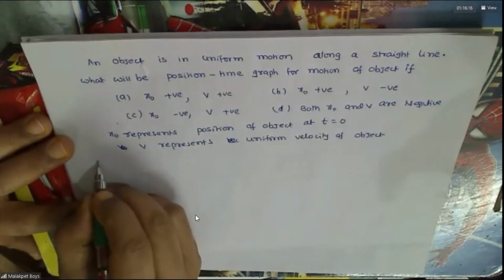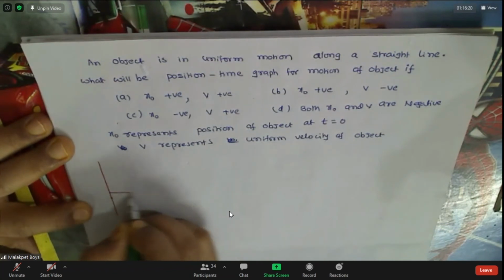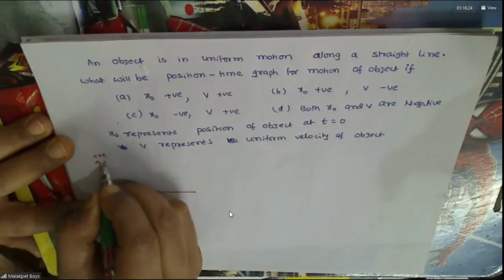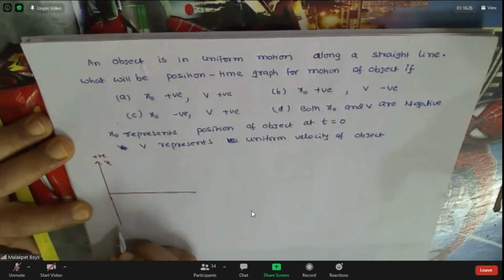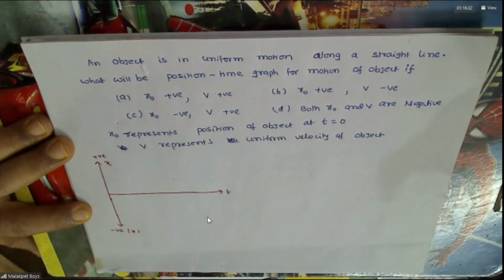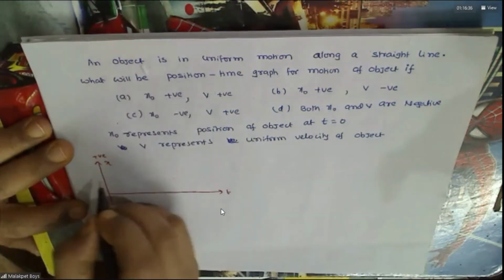So we shall draw this. This is the positive position. This is negative, obviously. This is time. What he says, first graph.